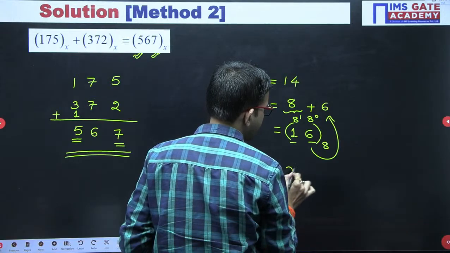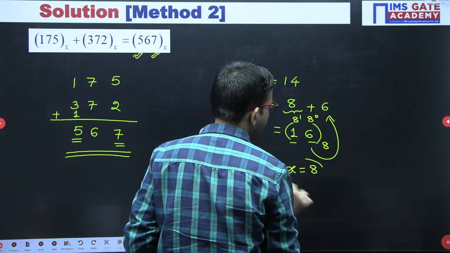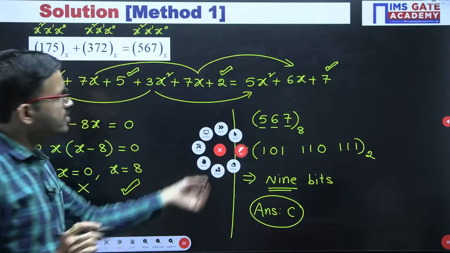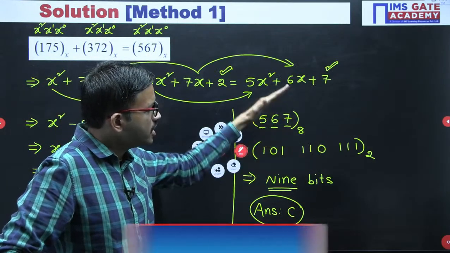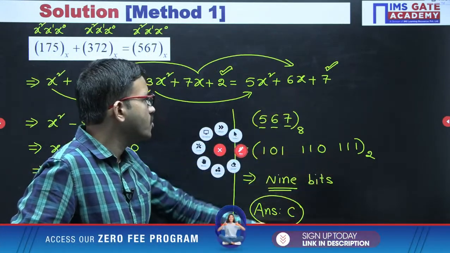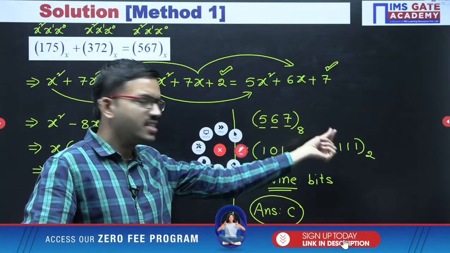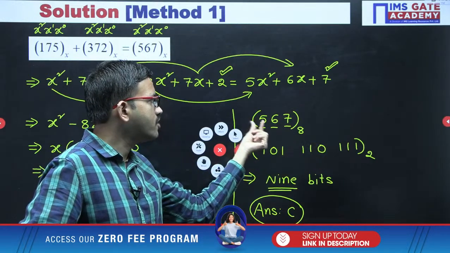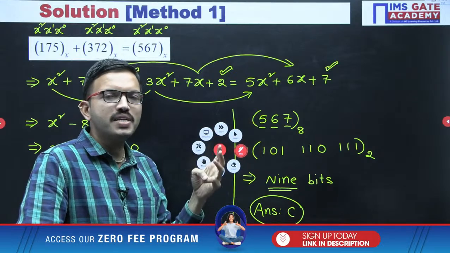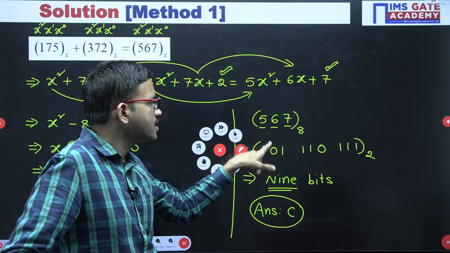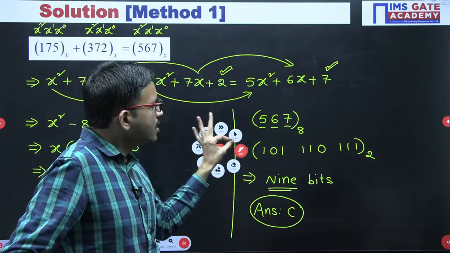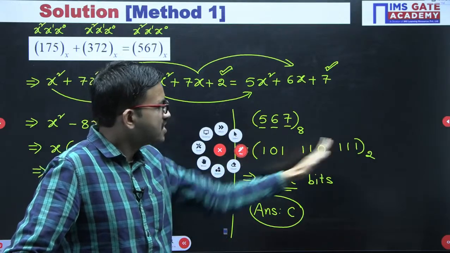Here x is nothing but 8. Once you have the base value 8, for understanding purposes we have also converted into binary. This much is not required. Anyway, for 7, 3 bits are required, for 6, 3 bits are required, and for 5, when you represent it in 3 bits you get 101, because the leftmost digit is 1, definitely all 3 bits are required. 3 plus 3 plus 3, that means 9 bits.